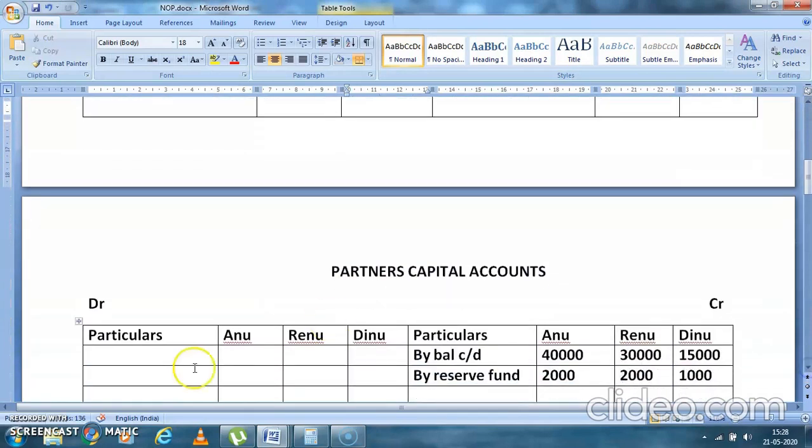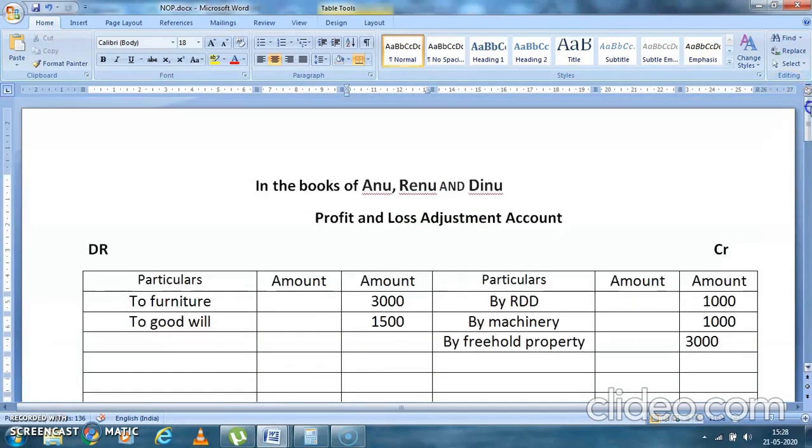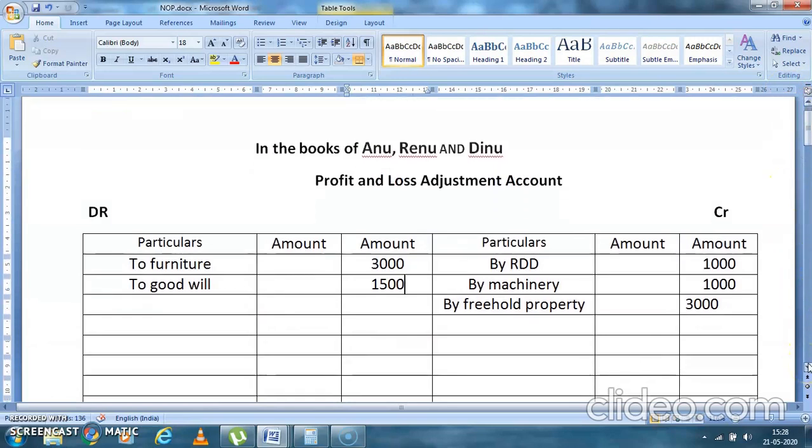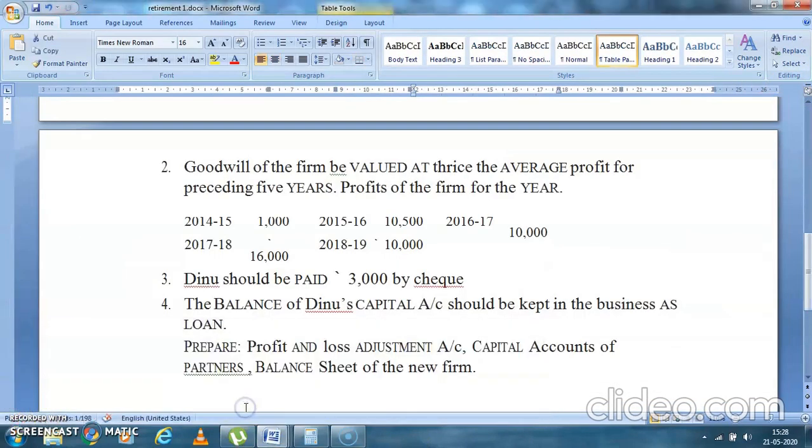Okay, so you can write it here also, to goodwill, and then divide it in the profit sharing ratio. Both the methods are correct, so don't worry about it. You can do it by both the methods. Okay, now let's see what is ahead. They're saying goodwill is over now.